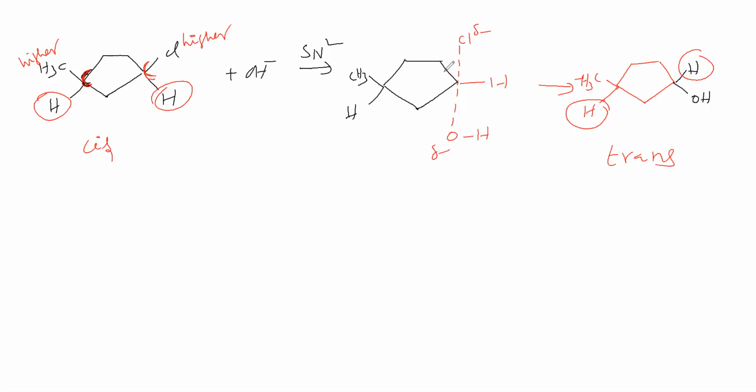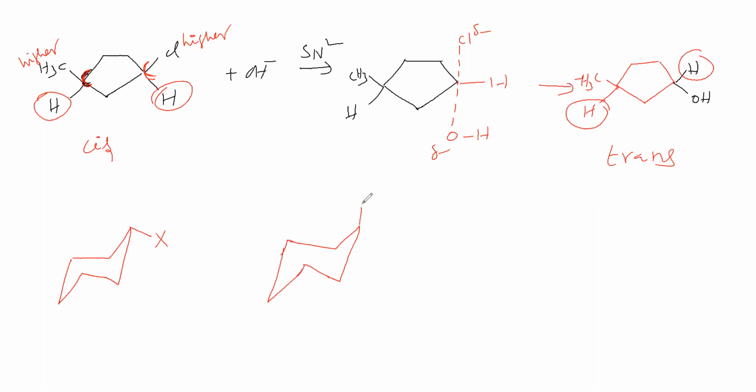Sir, next we will see, now we will take cyclohexane. Here we will take halogen like this. It is cyclohexyl halide. Cyclohexyl halide we have taken.